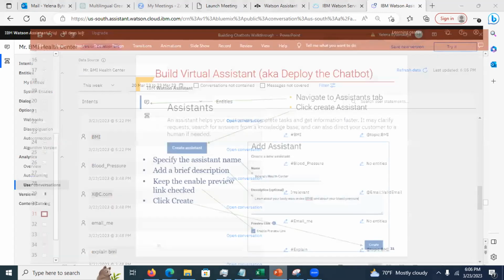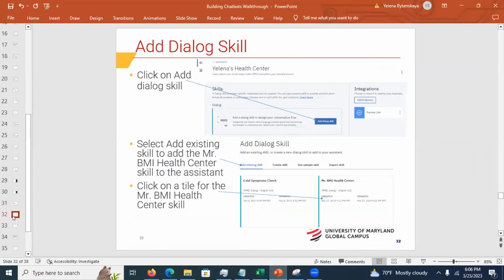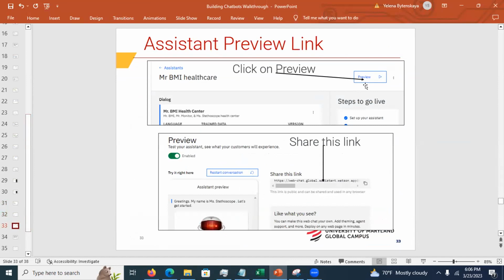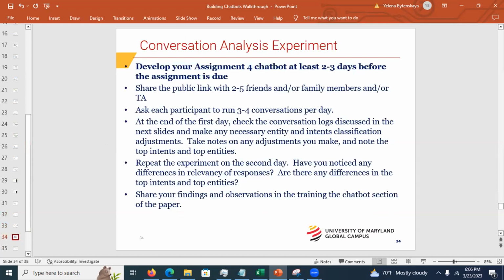Okay. Now that's an assistant that you're going to create, right? You're going to add the dialog skill. And this is where you get the preview link. I spelled it out for you. So that way you're not going to be surprised. Oh, and you see this? This is a different picture here, because when I was taking a screenshot, I was doing it at a different time, right? Then I posted 3 links for you.